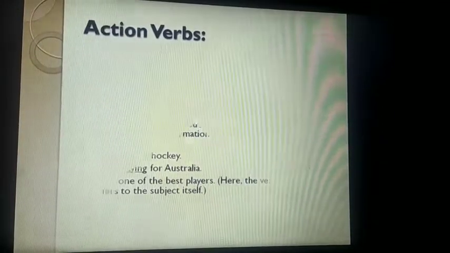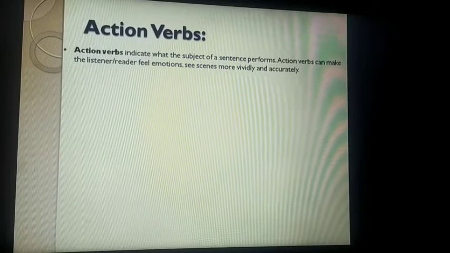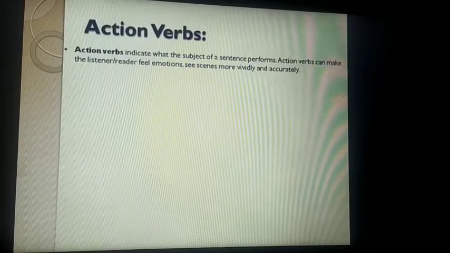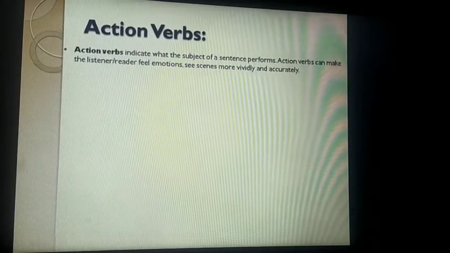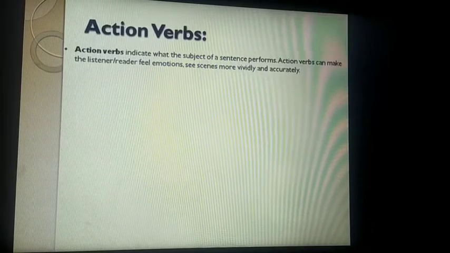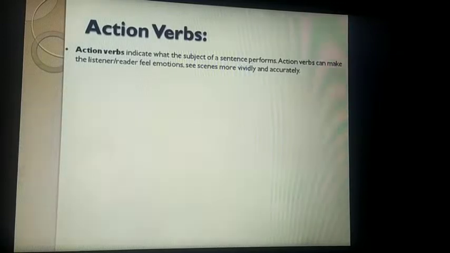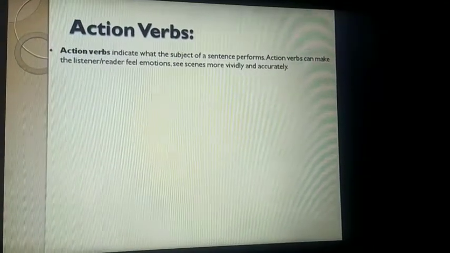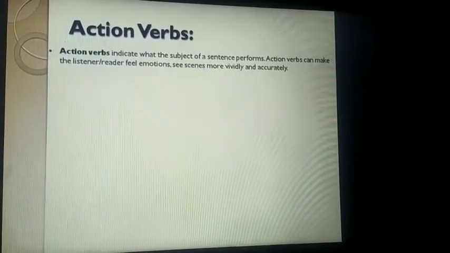Let's move to the next one, action verbs. Action verbs indicate what the subject of a sentence performs. Action verbs can make the listener or the reader feel emotions and see senses more vividly and accurately. So action verbs are those verbs that are performed by a subject in a sentence.